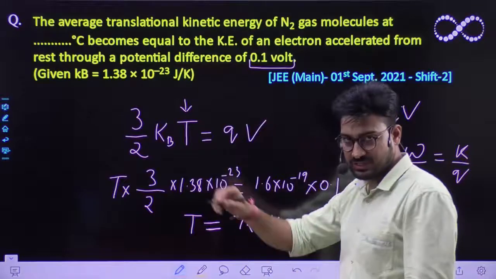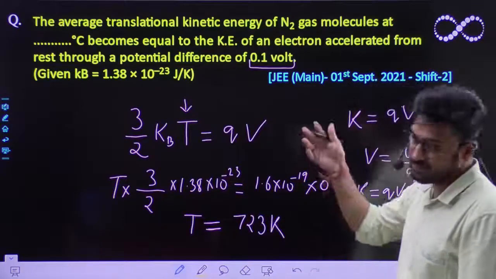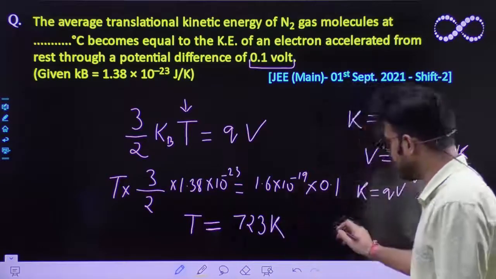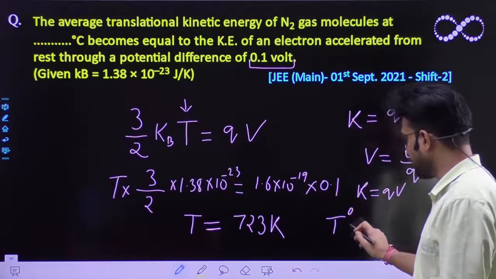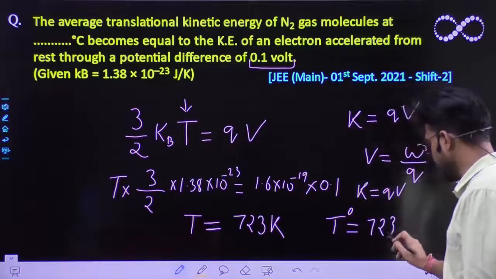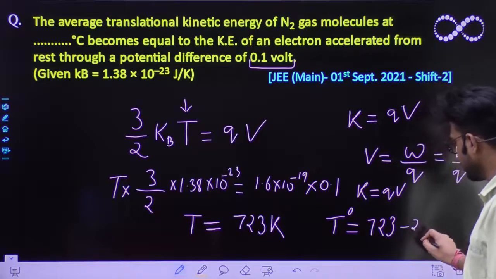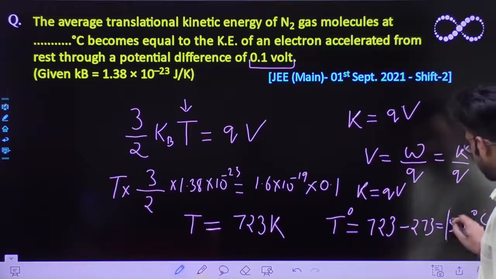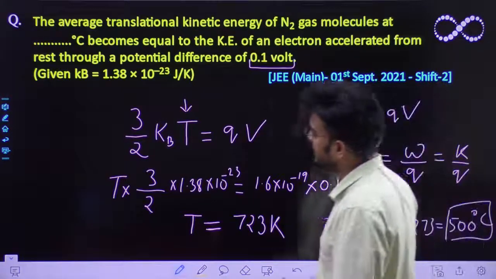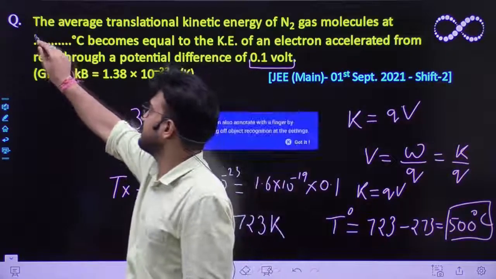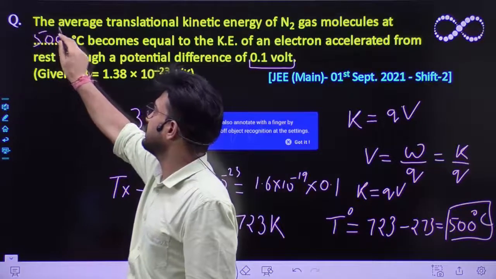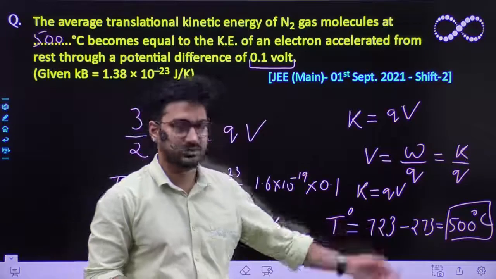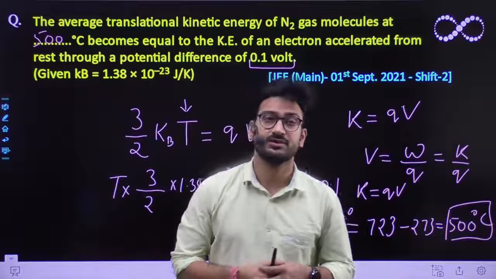After solving these expressions, the answer is already given in degree centigrade, so you have to convert it into degree centigrade. In degree centigrade, this temperature equivalent to 723 Kelvin would be 723 minus 273, which is 500 degrees centigrade. So eventually you'll get this answer, and the answer would be 500 degrees centigrade. If it is in Kelvin, you can easily write it as 723 Kelvin. I hope this question is clear to everyone. Thank you.